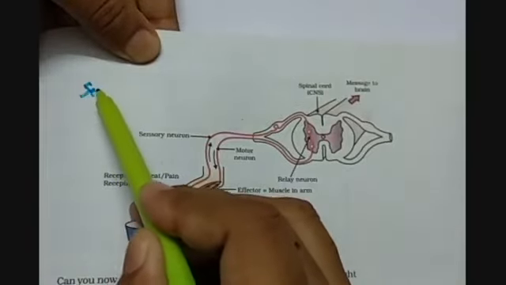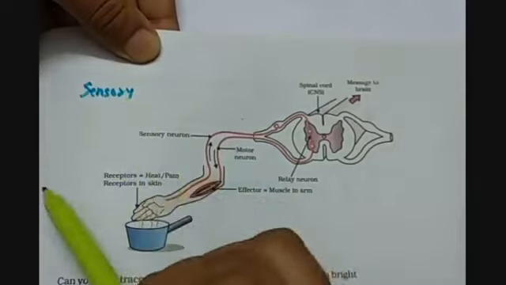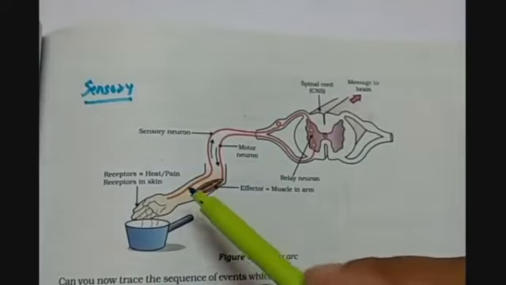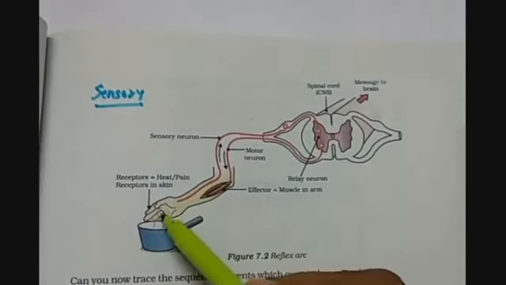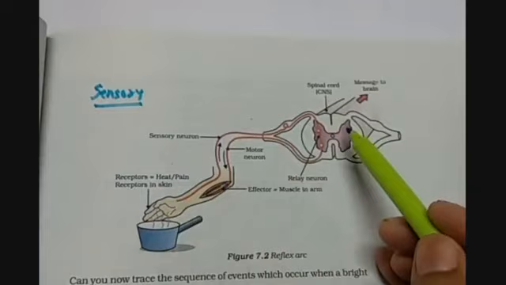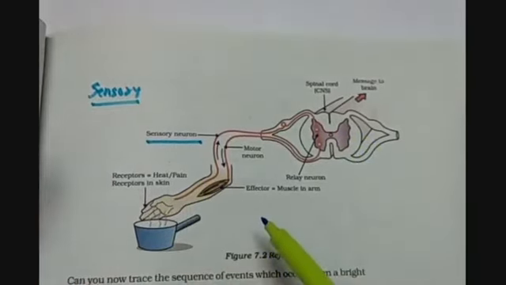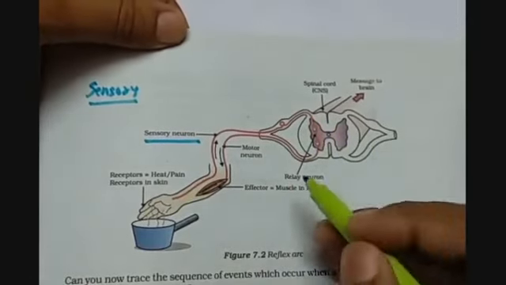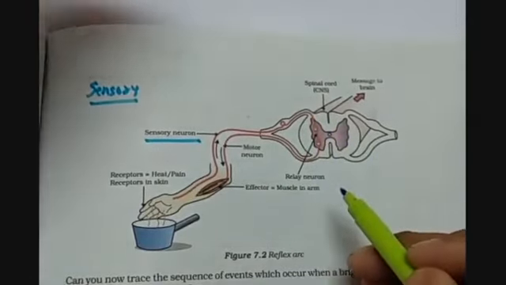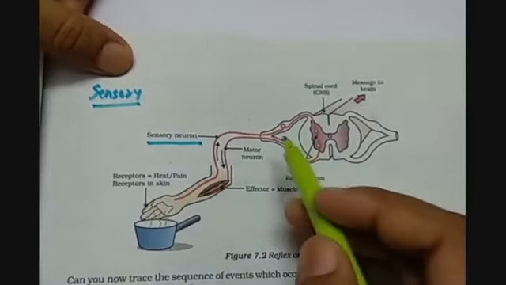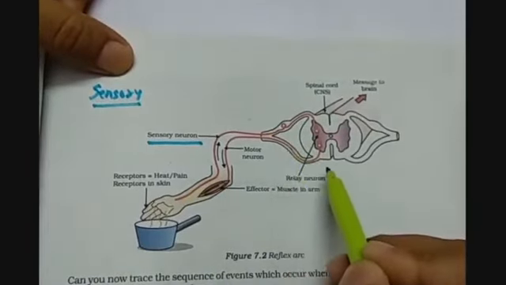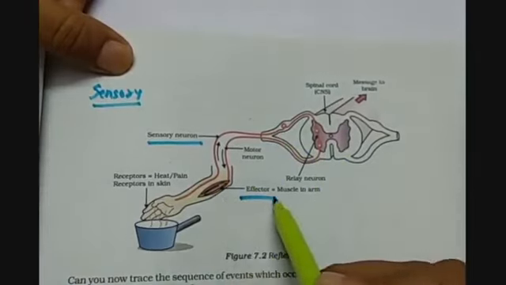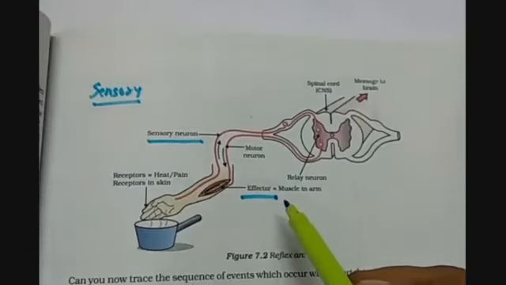We have sensory nerves, which take up the input or the stimulus from the body part to the brain, and are called sensory neurons. Then the brain interprets and provides the signal to the motor nerves. Motor nerves take the signal from the brain or spinal cord towards the effector. What is an effector? That which has to respond against the stimulus.